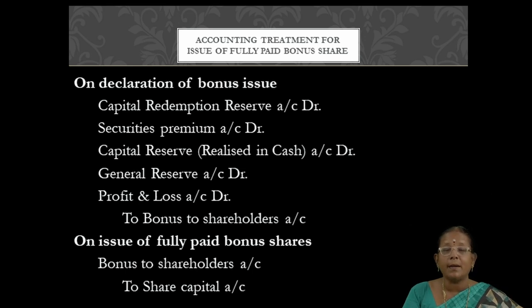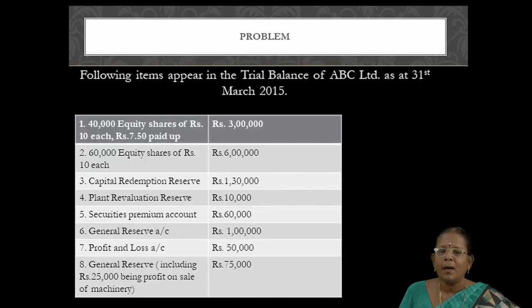So capital redemption reserve account debtor, securities premium account debtor, capital reserve realized in cash account debtor, general reserve account debtor, profit and loss account debtor to bonus to shareholders account. And the second entry on issue of fully paid bonus shares, bonus to shareholders account debtor to share capital, right? So these are the 2 entries for issuing fully paid bonus shares. Now we can go for a simple problem, but this problem contains both the methods, that is for converting partly paid up into fully paid up shares as well as for issuing fully paid bonus shares.